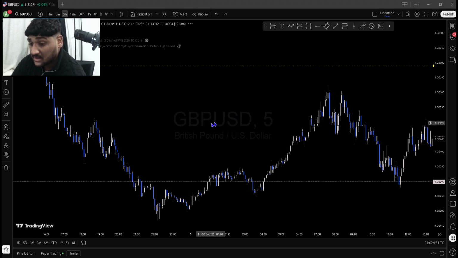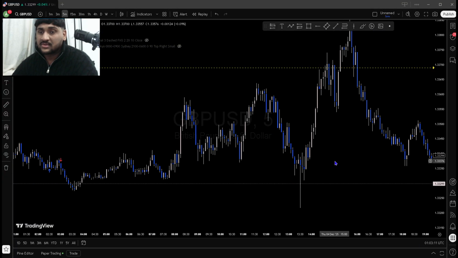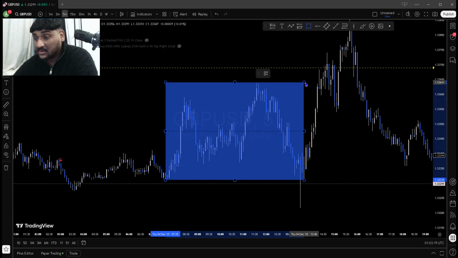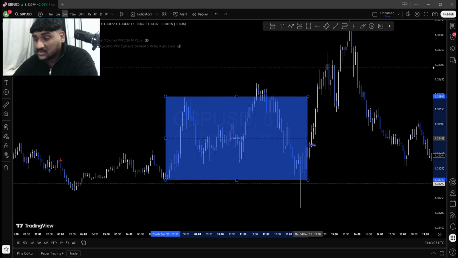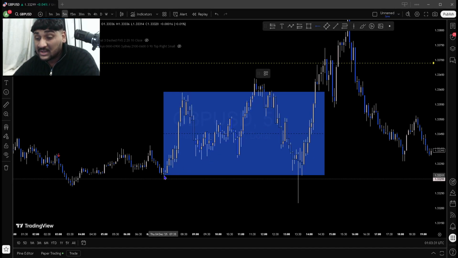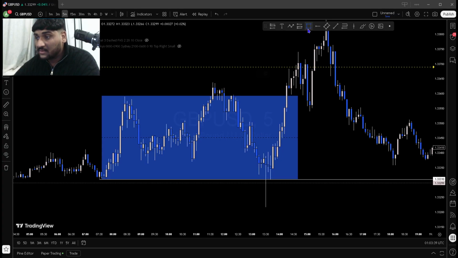Now let me show you what's called a discount zone buy. We have found our discount zone. Let me show you how we mark it. We mark it from this swing low to this swing high. The first one, or you can do this one, then you can extend it, just like this. What do you want to see in the discount one? We want to see liquidity. All this liquidity is gone after it has taken this out. What am I looking for here? We're looking for an inverted fair value gap. Trust me, once you get the inverted fair value gap, it's free money, bro, I'm telling you.